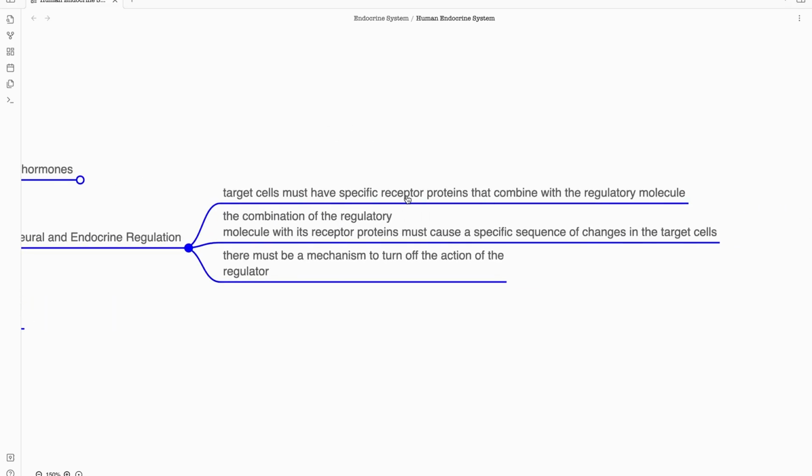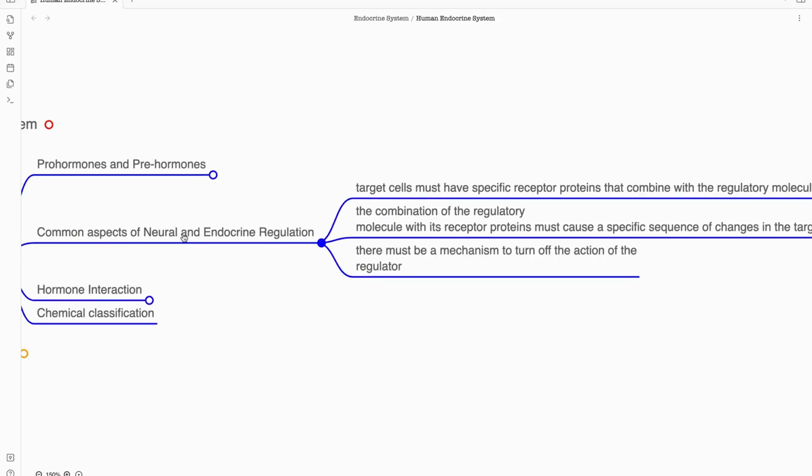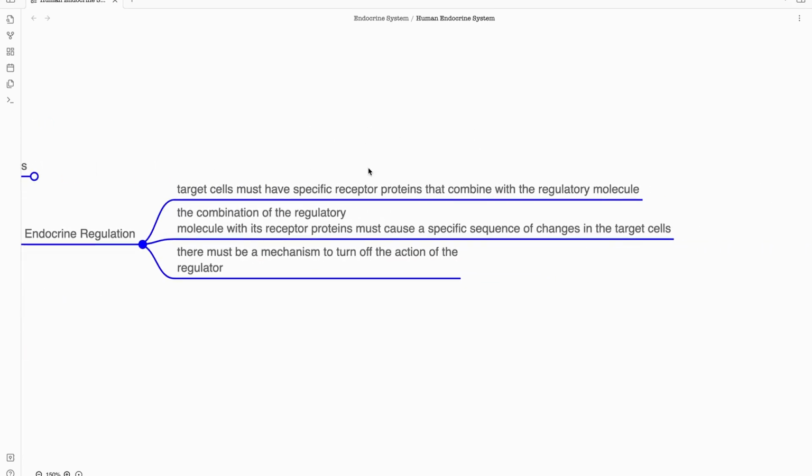Similarly, for the neural aspect, neurons have neurotransmitters, right? And these neurotransmitters go and bind to their target cell at specific receptors. So in both the neural system and the endocrine system, the target cell must contain specific receptors. They should be compatible for interacting with the neurotransmitters in the neural system, and the target cell should have the specific receptor for the hormone to bind and interact.